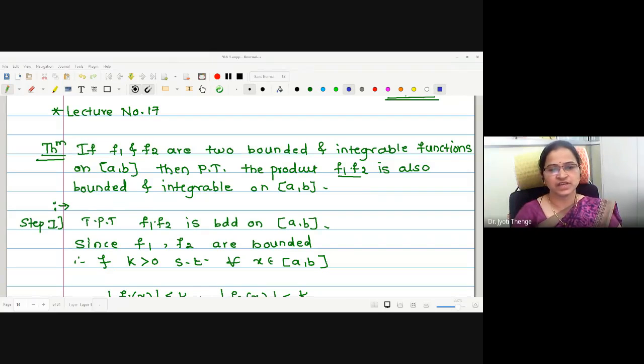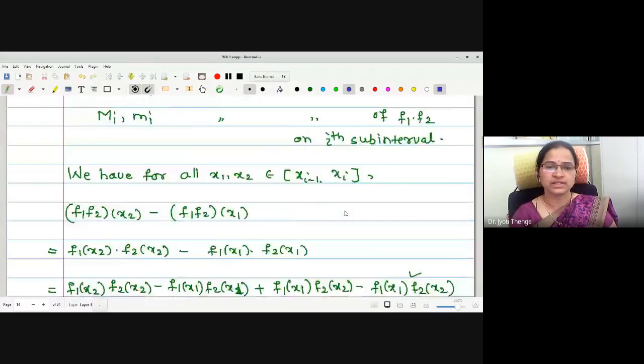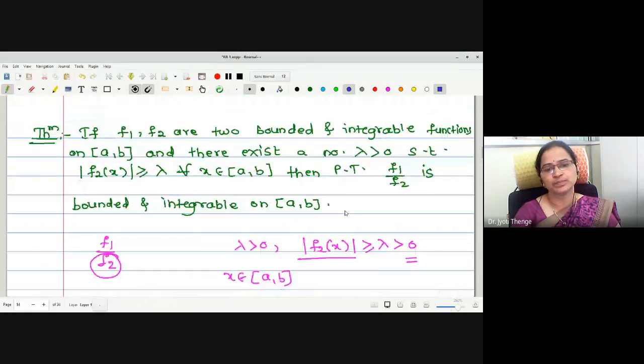In the last lecture, we have seen two important theorems which prove the integrability of the product of two functions and the quotient of two functions. In the first theorem, we have seen the product of two bounded and integrable functions f1, f2 is bounded and integrable. And in the second theorem, we have proved that for two bounded and integrable functions f1, f2, the quotient f1 by f2 is bounded and integrable, provided mod of f2 of x is greater than or equal to lambda, for any lambda positive.